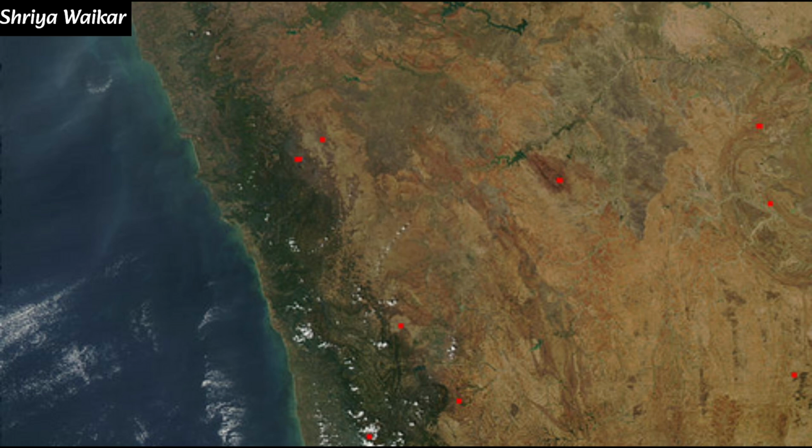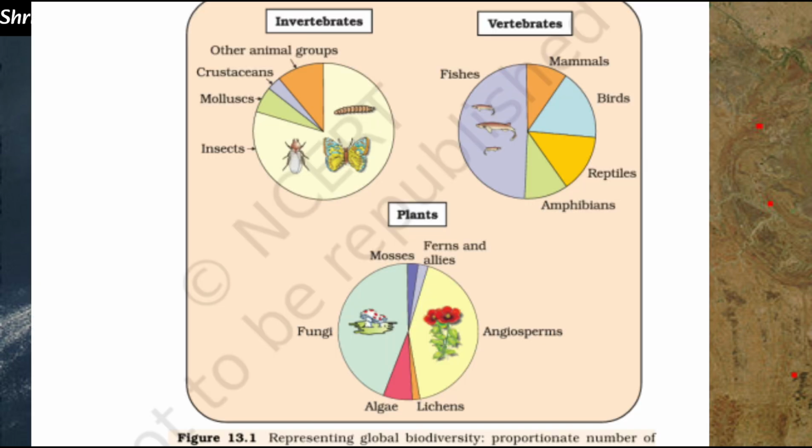So what is important in the biodiversity pattern from this figure? That is, the invertebrates are greater than the vertebrates. Means out of 10 animals, 7 are insects. Whereas in plants, angiosperms dominate, and mosses, ferns and algae are the other small portion. Then fungi: the number of fungal species is greater than the total of fishes, amphibians, reptiles, birds and mammals combined.